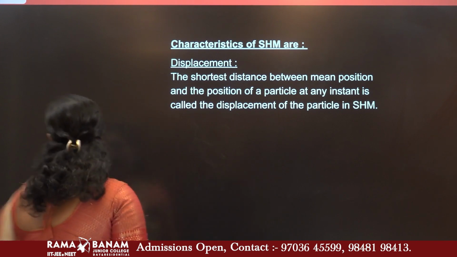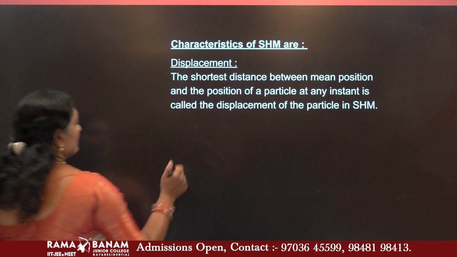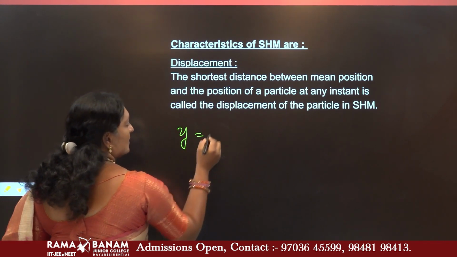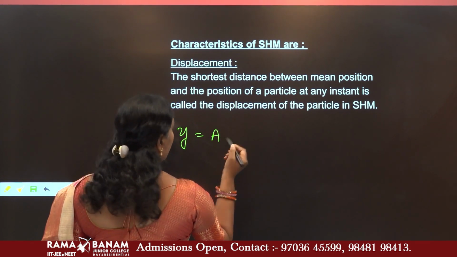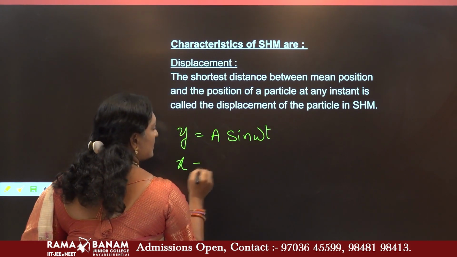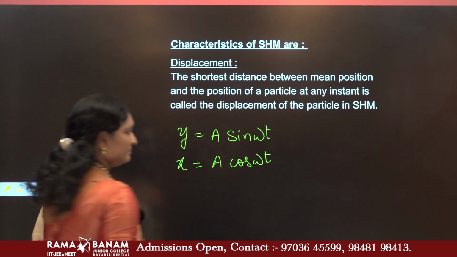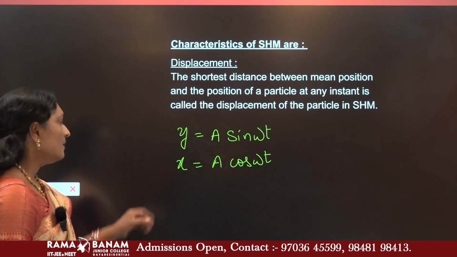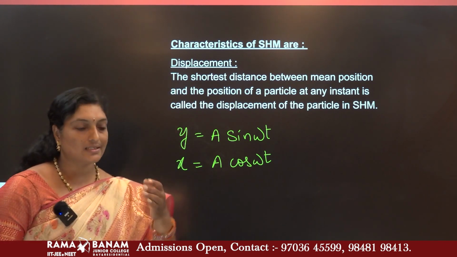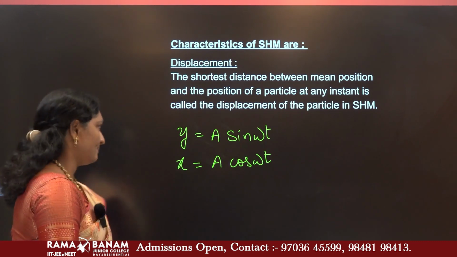And just now we have calculated the values of displacement. What were their values? Along the y axis, its value was y is equals to a sin omega t, and along the x axis its value was a cos omega t. That is all. Okay. So, this is what we have calculated. So, what does displacement mean? The shortest distance between the mean position and the position of the particle wherever it is.